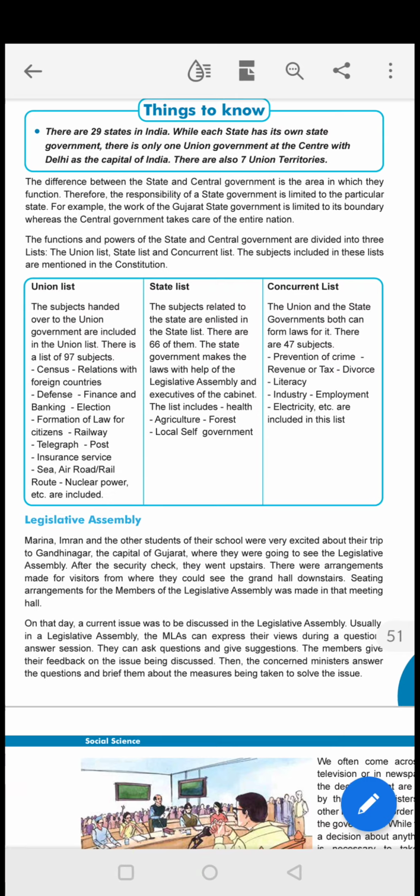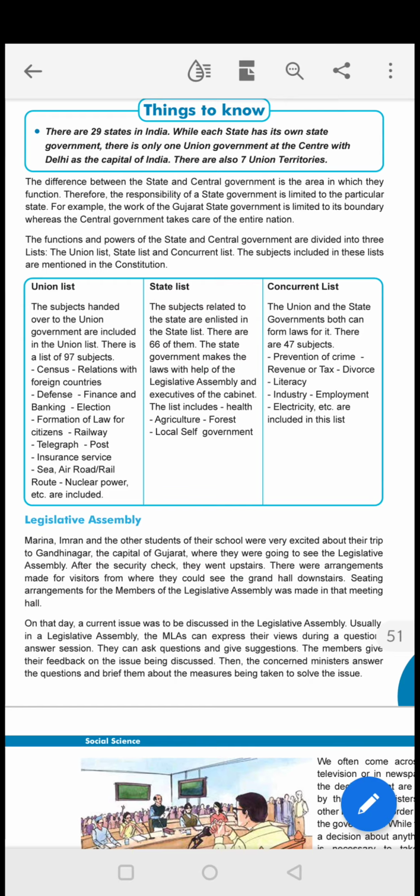So union list altogether, underline children, 97 subjects are there. Okay, subjects means on these work they have to do the work. On this field they have to do the work. For example, census, relation with the foreign countries. Next is defense, finance, banking, formation of law, railways, telegraph, postal, insurance, seaways, airways, railways, nuclear power. In that way, on these they have to frame laws. They have to make steps to develop these areas. That are the works to be done under the union list.